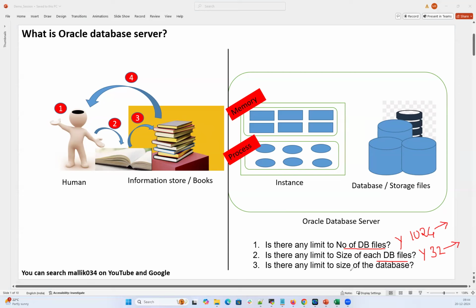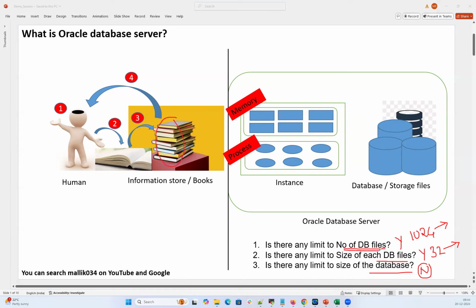And is there any limit on the size of the database? The answer is no, there is no limit for the database size. As long as you keep on adding data files, your database size will keep on increasing. Like there's no limit for the book size, there's no limit on the number of books, and there's no limit for the total library that I have. Similarly, you can correlate here.